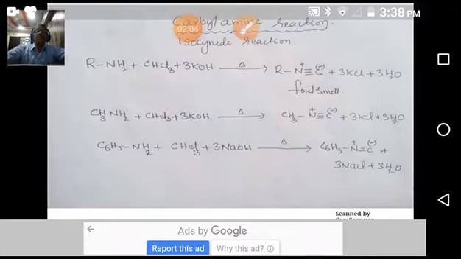So how are they basic? Because of having a lone pair of electrons, it can donate it to electrophilic centers. That's why it shows basic nature. And also it can accept a proton from an acid. So by accepting a proton or by donating an electron pair, we can say that amines are bases. When we compare the basicity of aliphatic primary, secondary and tertiary amines, it is as per the plus I effect.